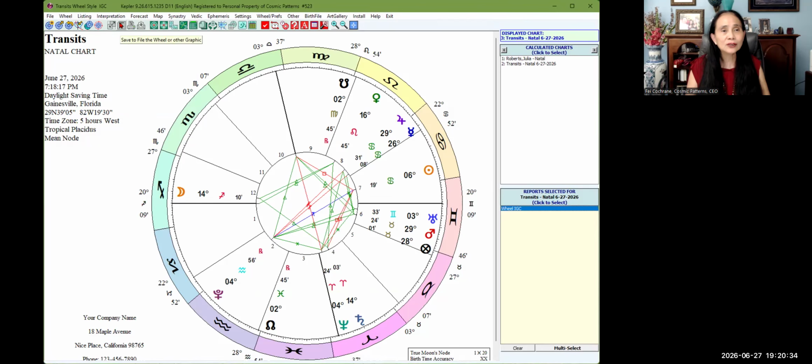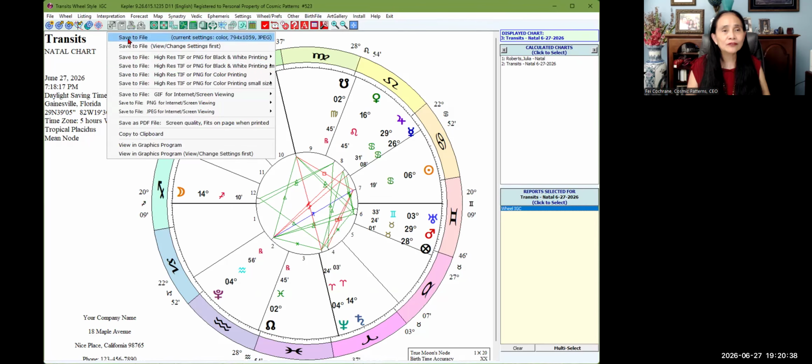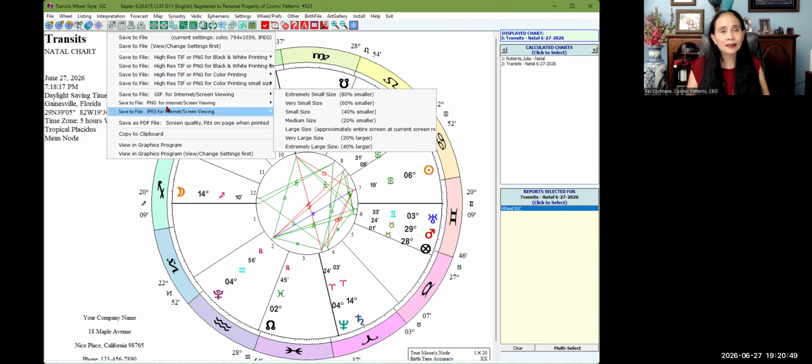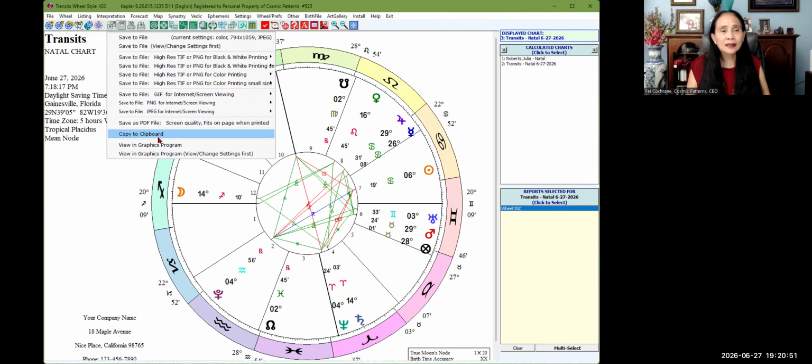Okay, and this one in here is to save the file. To save the file, you can change the settings if you want. You can change it to TIFF format, PNG, GIF, JPEG, or PDF. PDF is the most common one now. So it's really, really good to have.